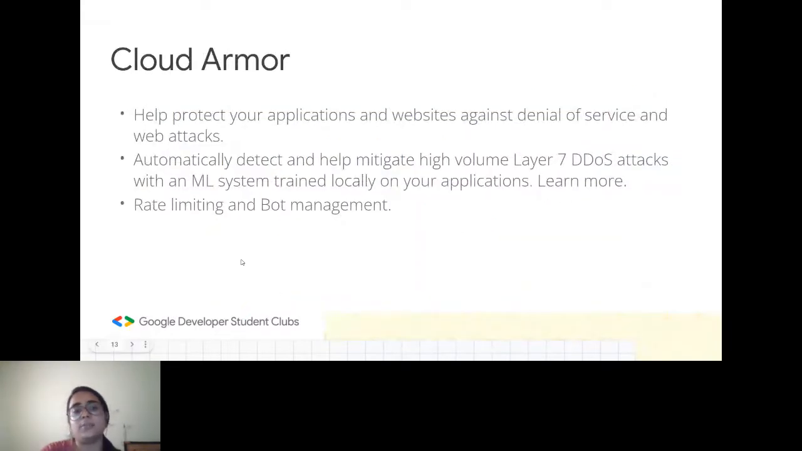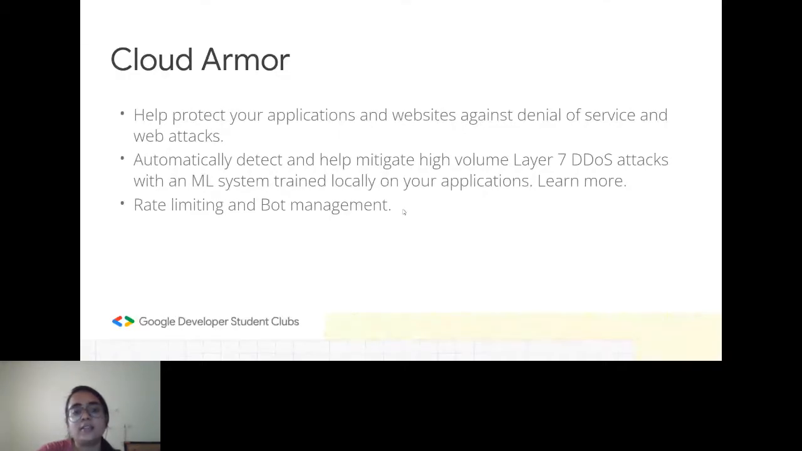Next is the cloud armor. So this cloud armor is basically to protect our applications and websites against denial of service or web attacks, any kinds of web attacks or DDoS attacks. If we come under that, this cloud armor is protecting us from that. It is going to automatically detect any kind of external attacks that might be issued to that particular application, and like the word armor says everything, right? It is going to provide an armor against these kinds of attacks.